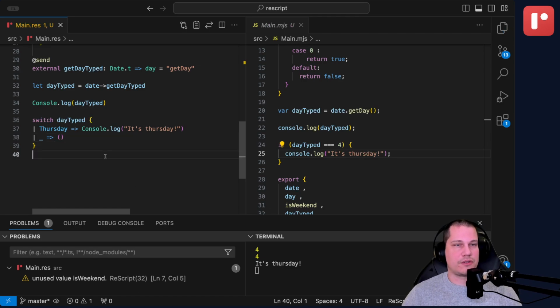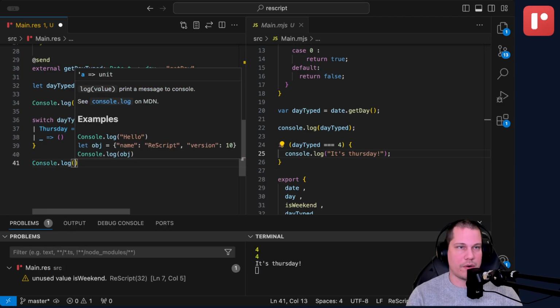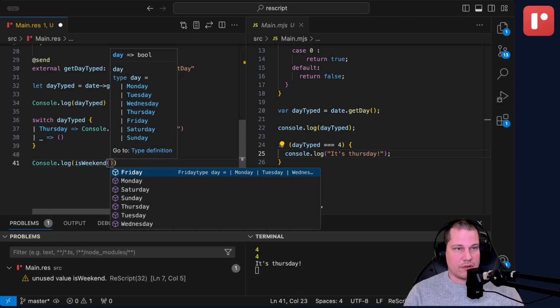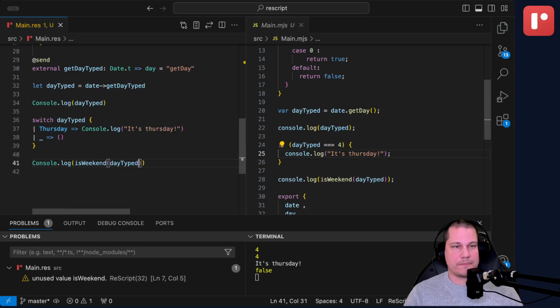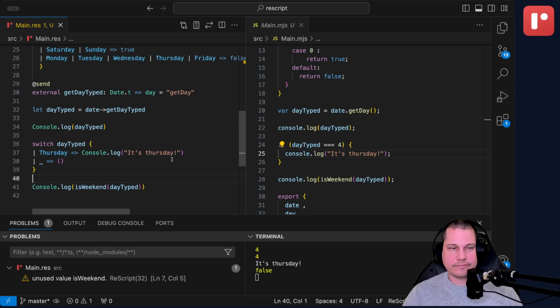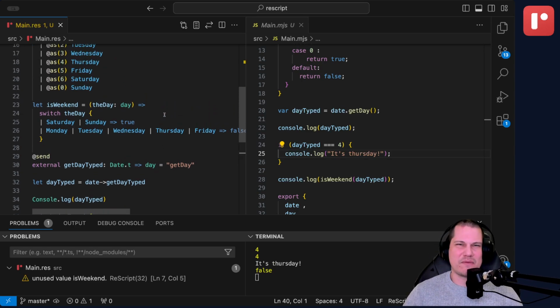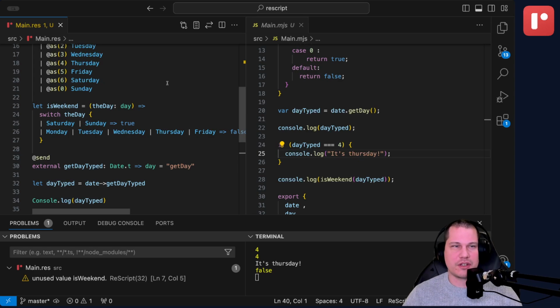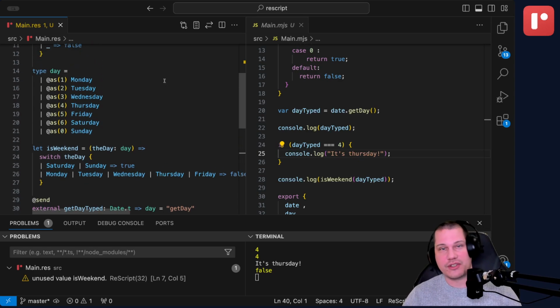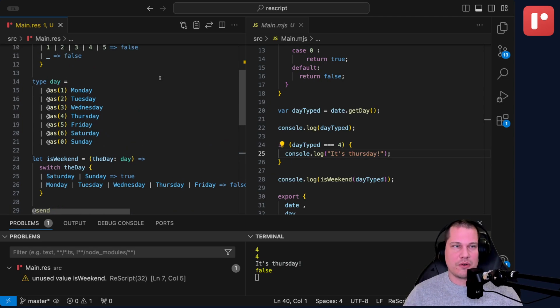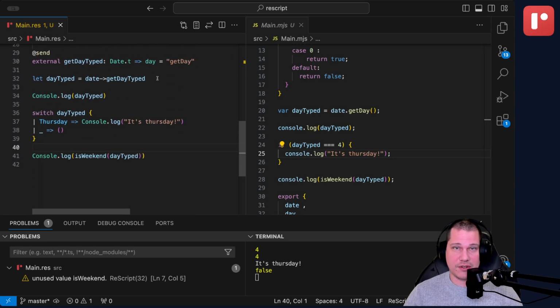So it's much easier to work with data in this way rather than the other way around. And if we apply this finally to our isWeekend function, we can now pass in day typed. And it says that no, it's not the weekend because it's Thursday. So this is a technique for working with data that you know is kind of constrained. This is fairly common in JavaScript APIs that they return an integer or a string or a float or something, but it's kind of a constrained space. So you know beforehand what values it can assume.